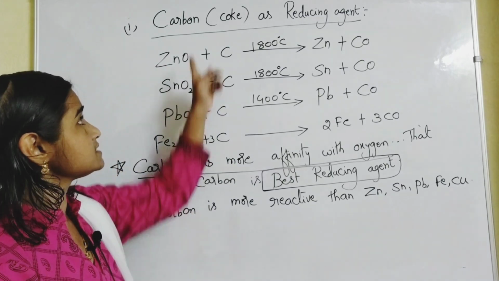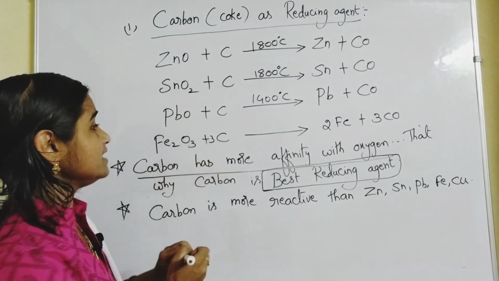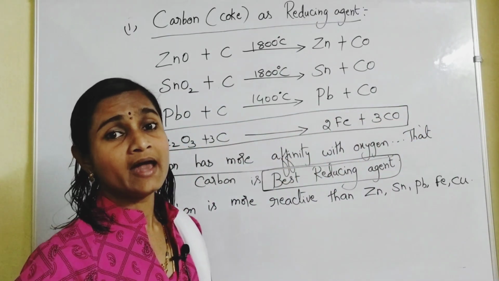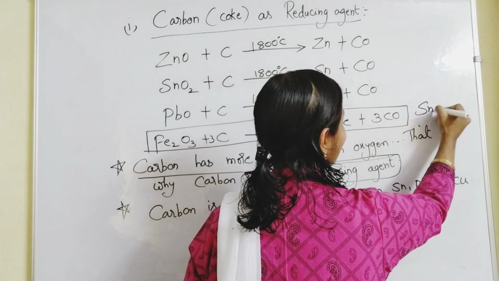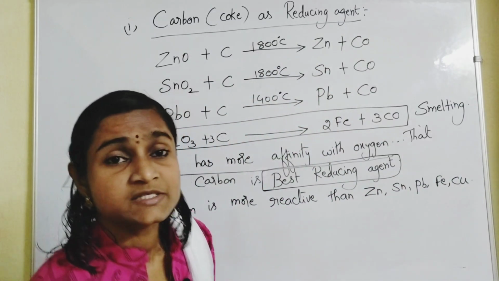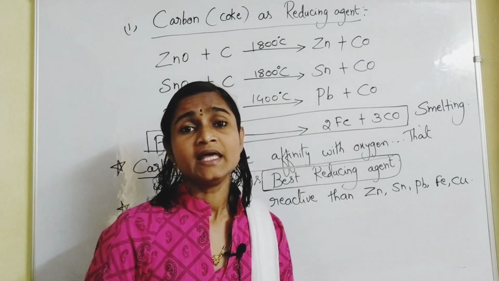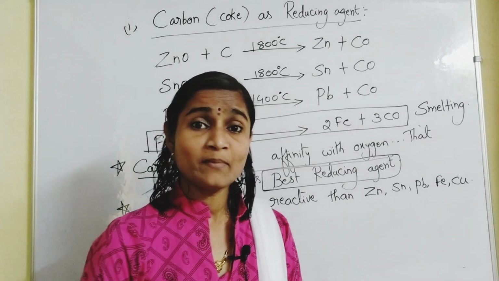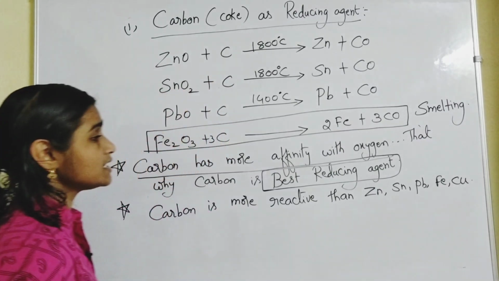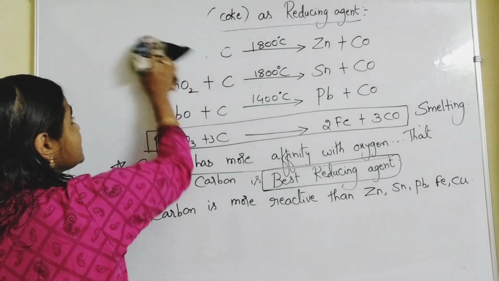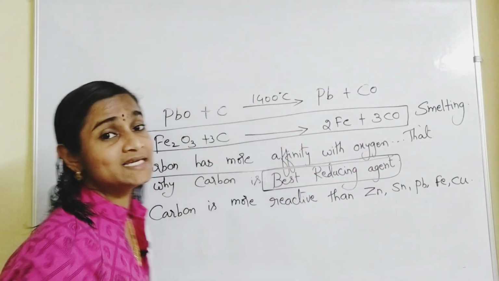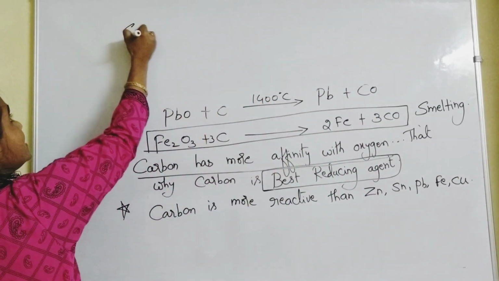So this is reduction with carbon. In this case, you are finding this example. Mostly this example they will be asking, and here this process you call it as smelting. What is smelting? Smelting is a reduction process, heating of oxide ore with the help of a reducing agent and also with a flux substance. You call it smelting. So in this context you will be coming across another important definition, the definition for smelting.